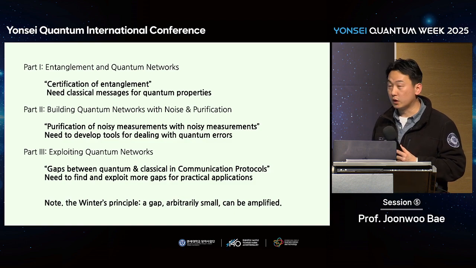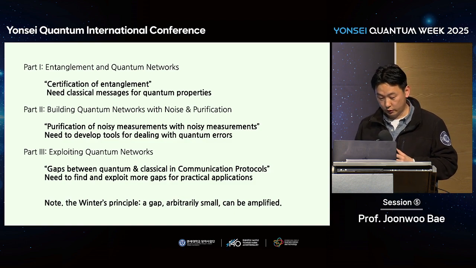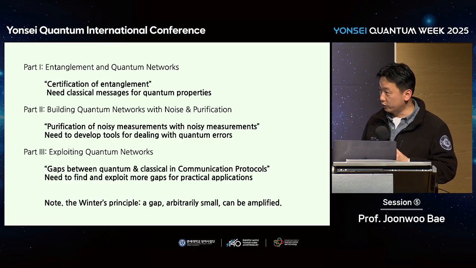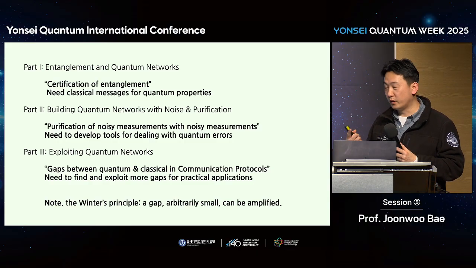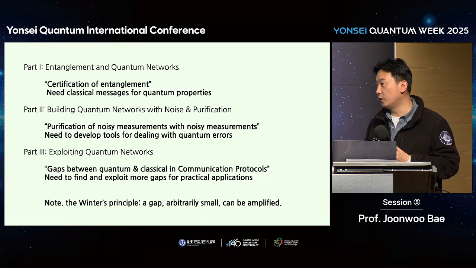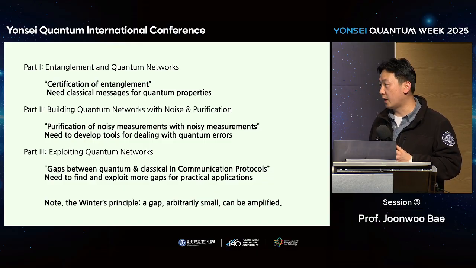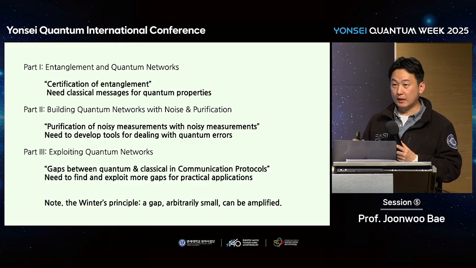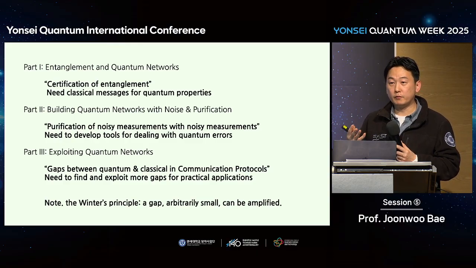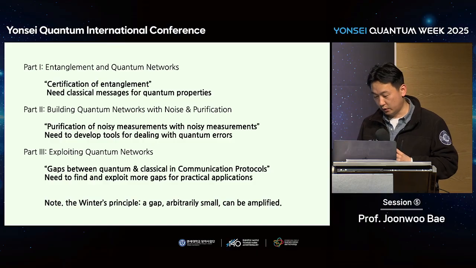Clearly, there's a gap between quantum and classical communication protocols. Also, I want to refer to the last one. Anders Winter, one day, told me about Winter's principle: if there's a gap, even arbitrarily small, then it can be amplified. So it's important to find a gap between quantum and classical and find an application to amplify the gap. Then we can see clearly quantum advantages.